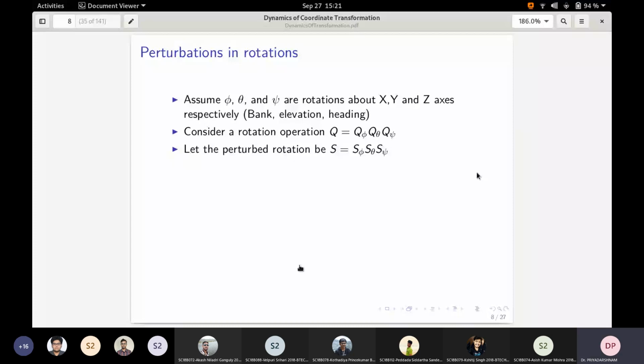So what is s phi, s theta, s psi? They are q of phi plus delta phi, q of theta plus delta theta, and q of psi plus delta psi. This is what s is. S represents the perturbations.